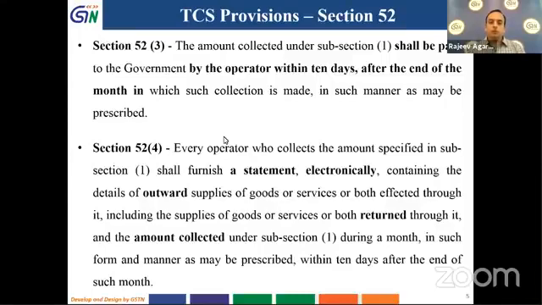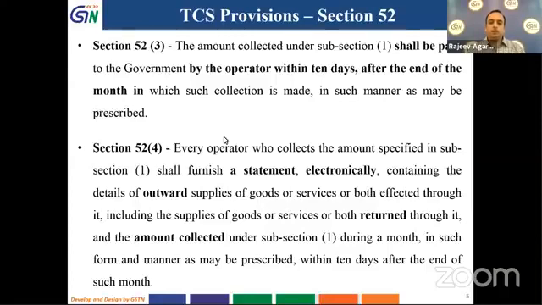Further, section 52(4) of the CGST Act says that every operator who collects the amount as specified in subsection 1 will furnish a statement electronically. The statement has to be furnished electronically containing details of outward supplies of goods or services or both, including that which is returned and the amount collected under subsection 1 during a month.